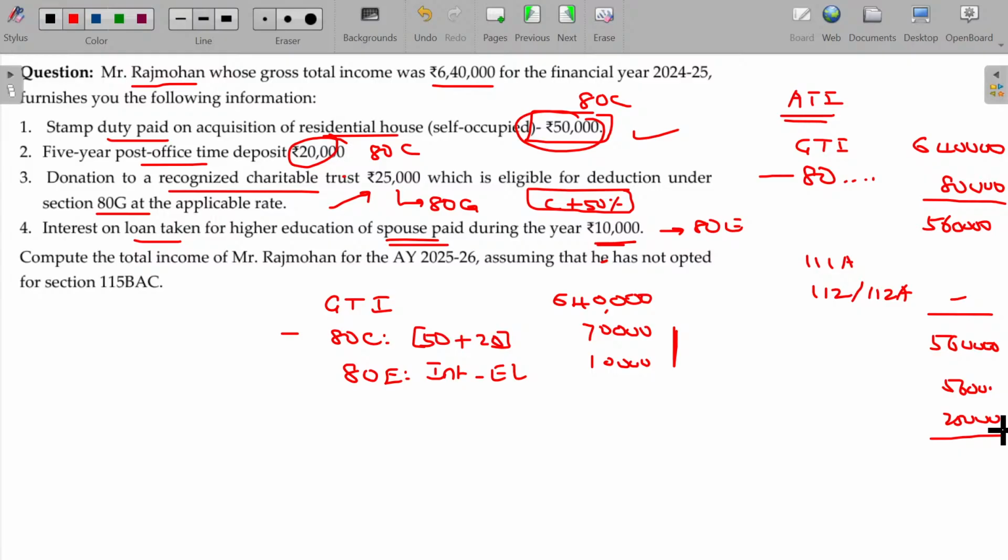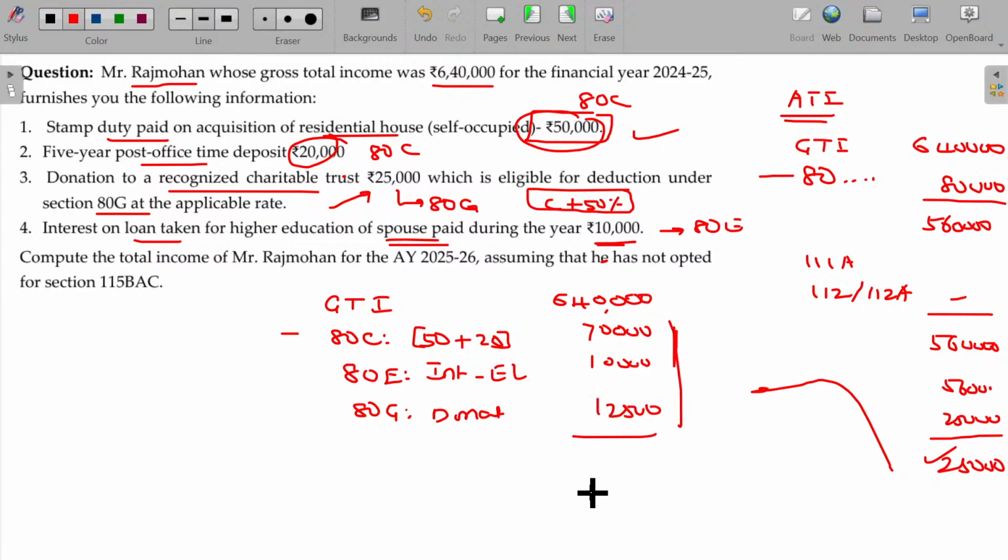Your ceiling is 56,000, but the donation claimable under section 80G is only 25,000. So the entire 25,000 can be claimable, and that too only 50% is eligible. So 50% on the eligible deduction is 12,500. You can subtract that from here, so taxable income being 5 lakhs 47,500.